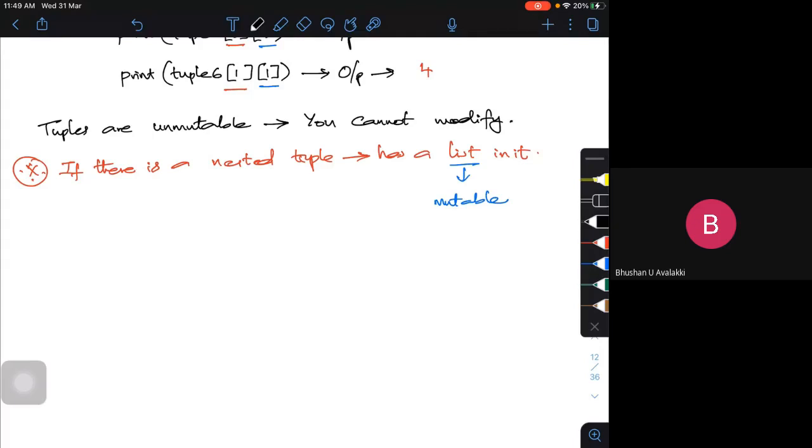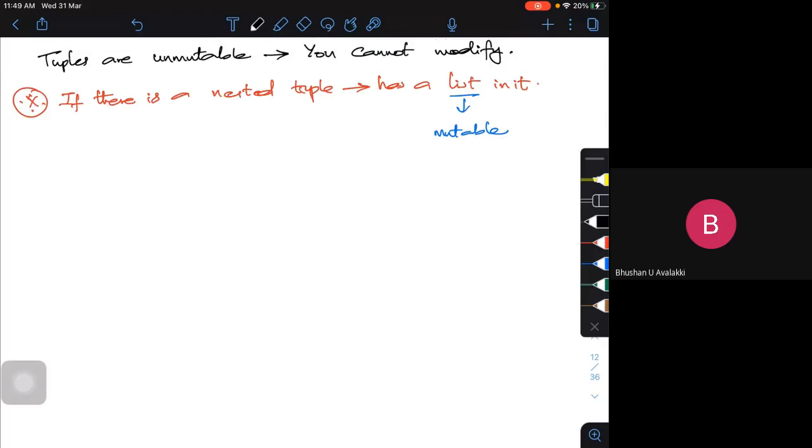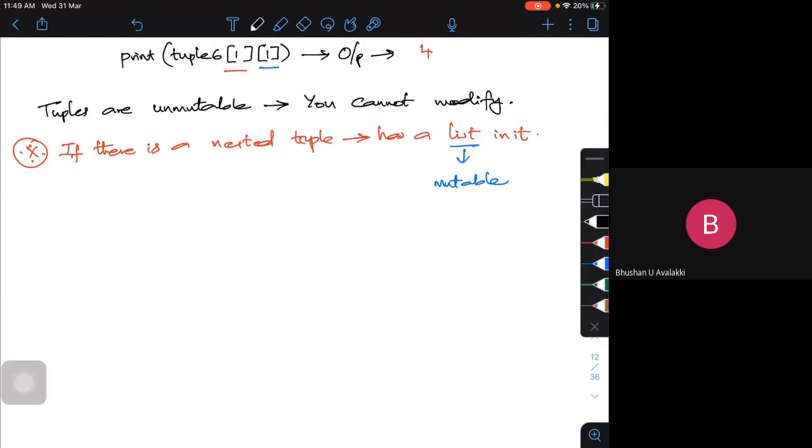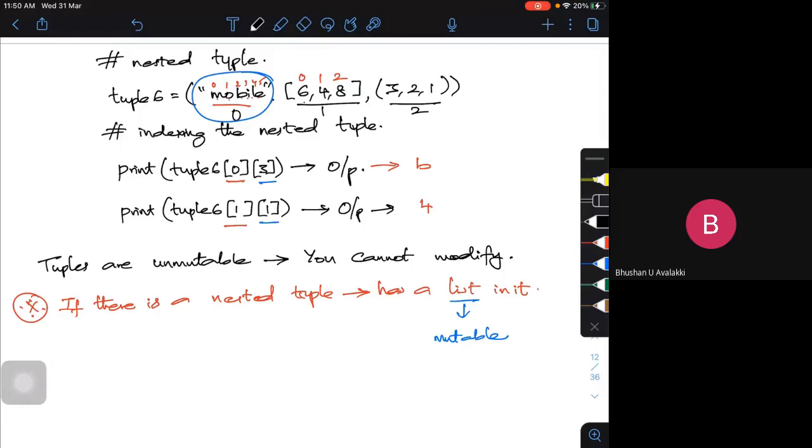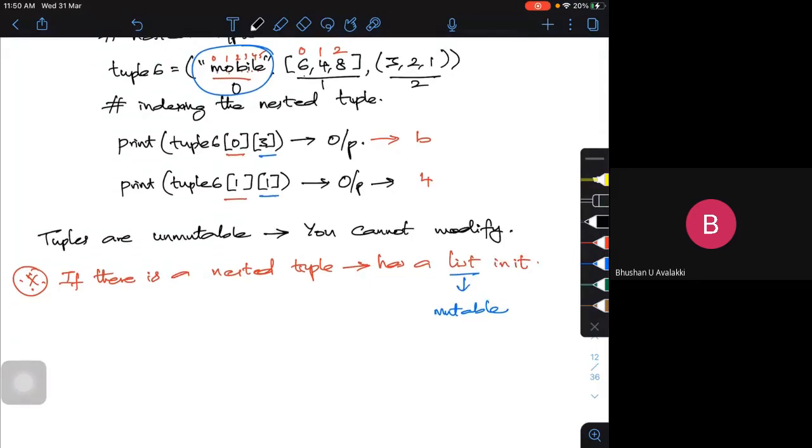Okay. Is there a slicing operator? What is slicing? Just getting a part of it. We can access it. Accessing the tuple is fine, but changing the tuple is not. So we learned what is called indexing, and negative indexing. Both we have done, indexing both positive as well as negative.